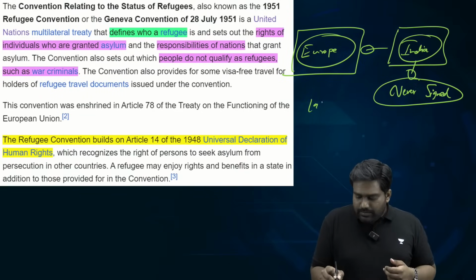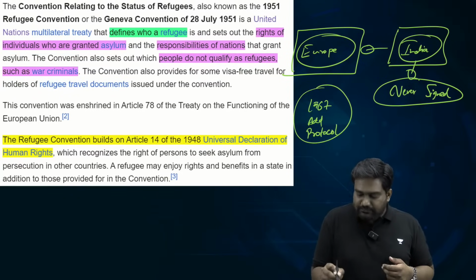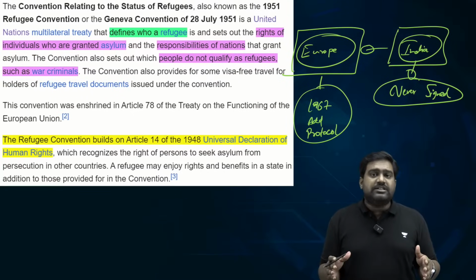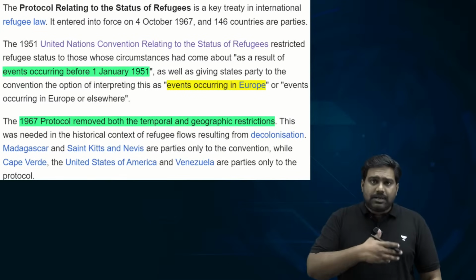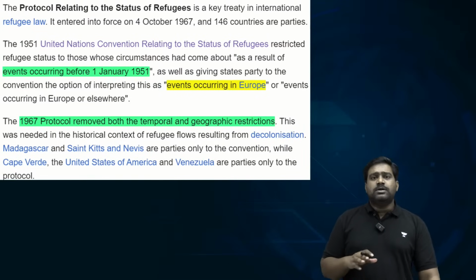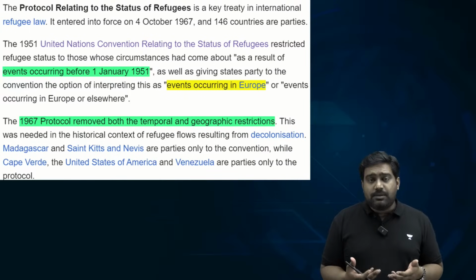But later, the 1967 additional protocol was brought in to update the Refugee Convention and make it applicable globally. All right, it was expanded in its mandate through the 1967 additional protocol, and it is applicable in any context around the world. But still, India has not signed it because we don't want to take any such obligations. It will become an international commitment.